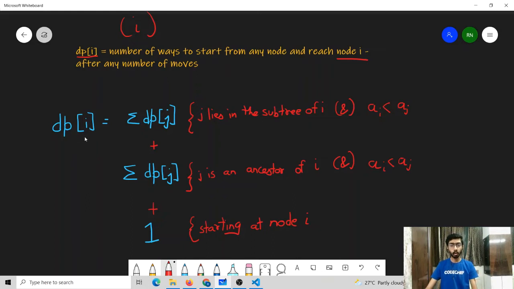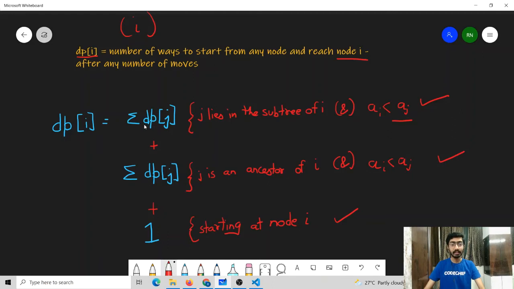If we are at node I currently, in the previous step we should be in some node which is either in the subtree of I and which has rating greater than A[I], or we should be at some node which is an ancestor of I and has a rating greater than A[I], or we can have another case where we are starting our journey at this node I. So our total DP relation will be this.